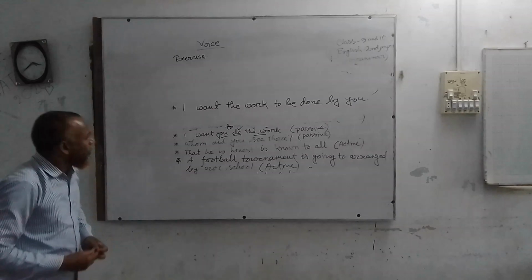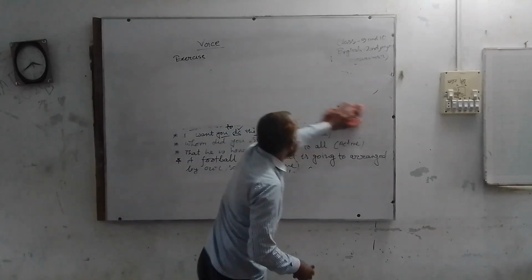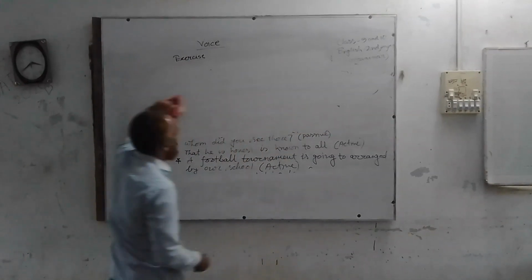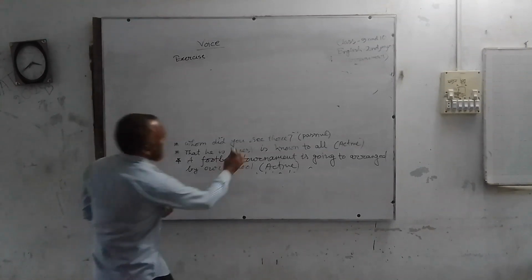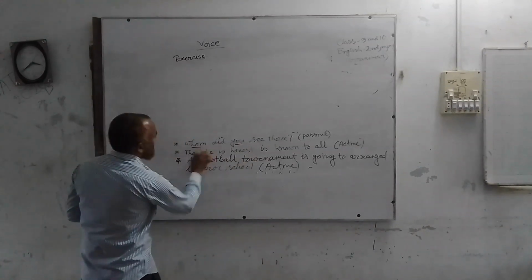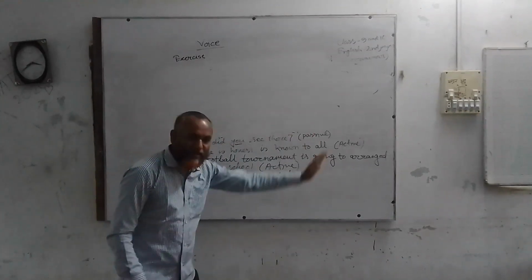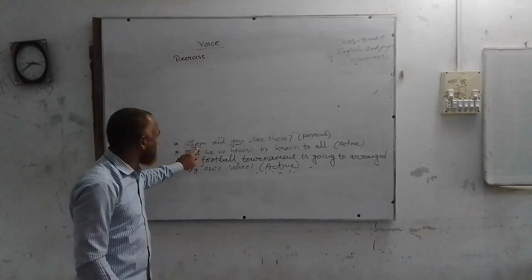Then, whom did you see there? Here we find subject you, object whom. We know subject should be used as object and object should be used as subject.